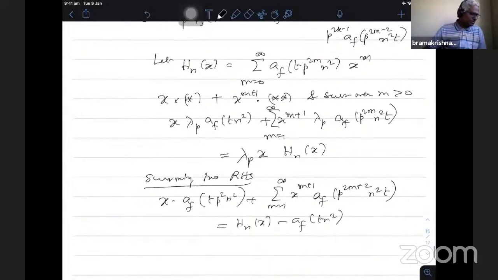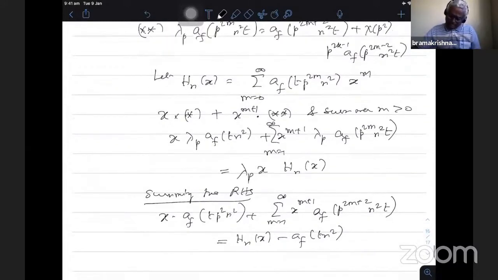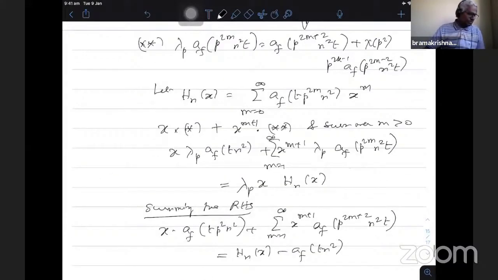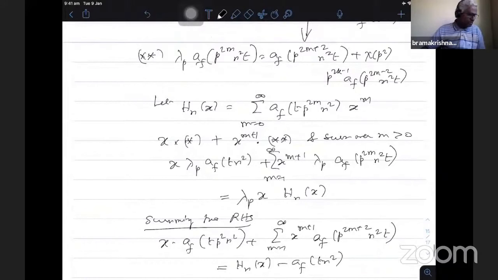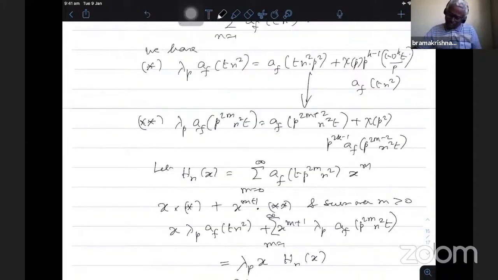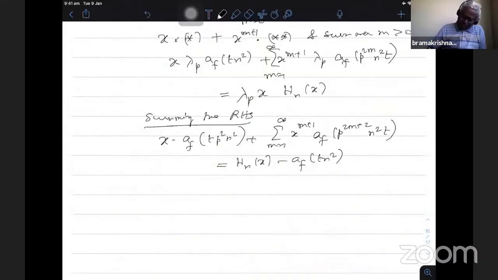What did I do? I'm adding not only the right hand side. Right hand side, first term only I have taken. So I remember this. This and this I added. I have to add the second one also. When I add the second one, chi(p) p^(k-1), I am having this. The middle one I have as it is, a_f(t n^2) is there, therefore I don't disturb that. Okay, so that x times will be there. So chi(p) p^(2k-1). So I am just looking at the right hand side, this part I am taking.